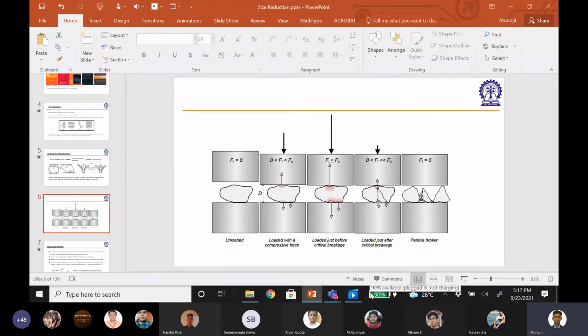Again, take this case, you will understand more. First probability is it has to hit. The second probability is the impact has to be high so that it generates a crack.